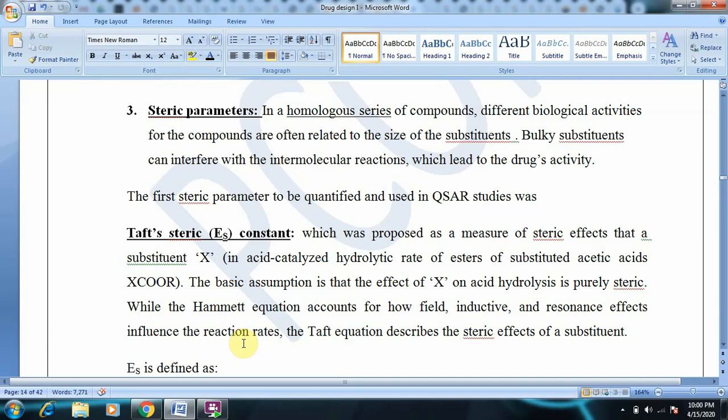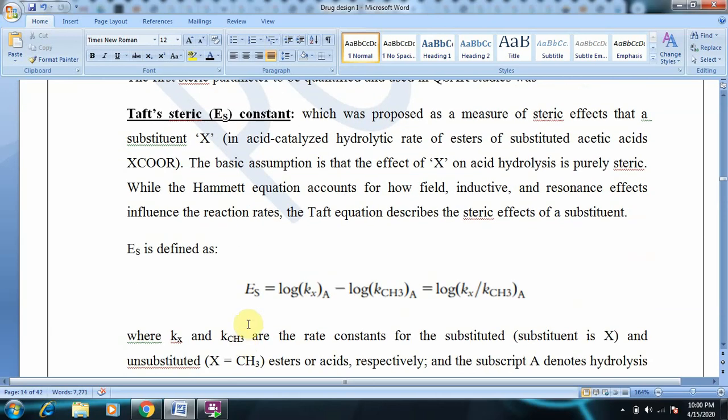Taft. The Hammett equation was signifying inductive and resonance effect on reaction rates, that is ionization reaction rates. And here the Taft steric constant will describe the steric effect of a substituent on the hydrolytic reaction rate constant. And Es is defined as Es is equal to log Kx,A minus log KCH3,A.